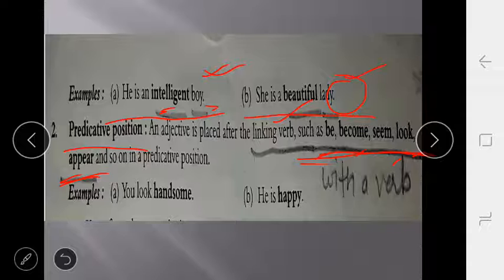In other words, when there is an adjective after a verb, that is called the predicative position.